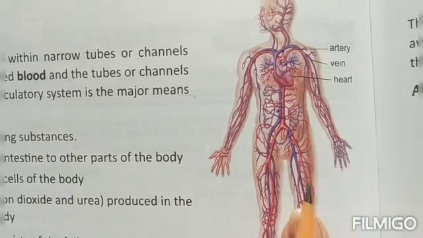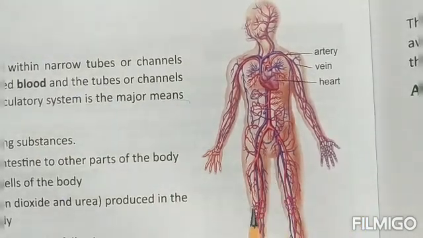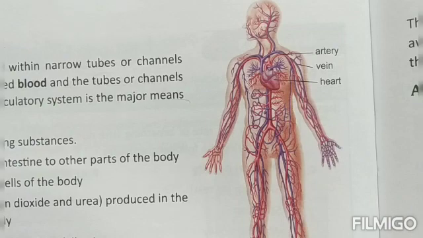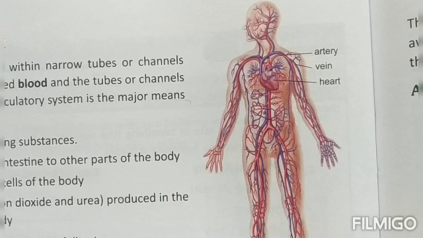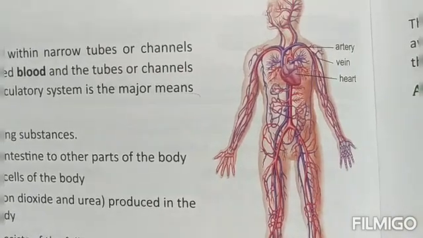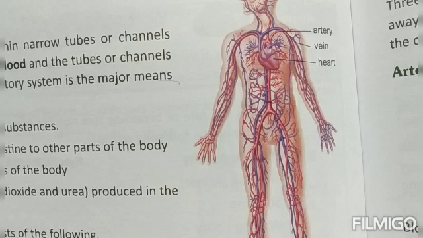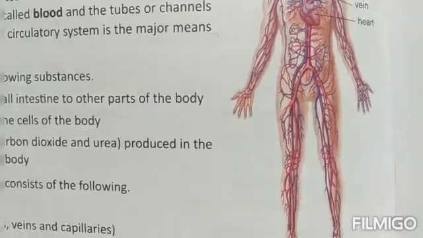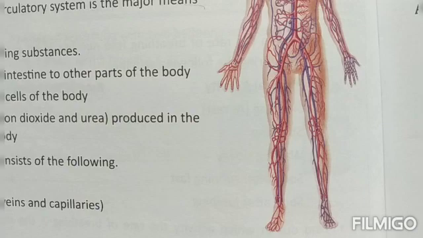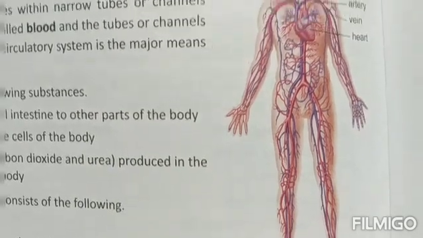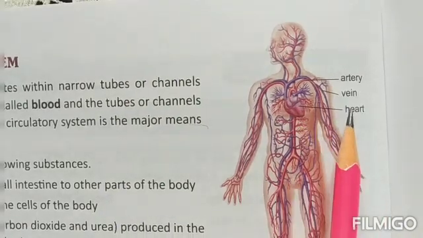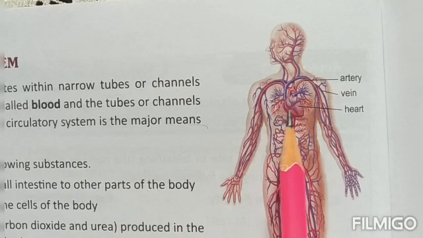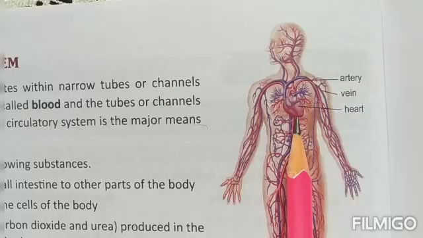Now have a look at this picture, children. This is showing the circulatory system, the network of those narrow tubes, the blood vessels, that are running throughout our body. They start from the head and reach till the end, that is till your toes. See, have a look at the picture. These blood vessels are running throughout the length of our body, and they are given the names arteries and veins. And they are all connecting to the most important part of the circulatory system, that is the heart.